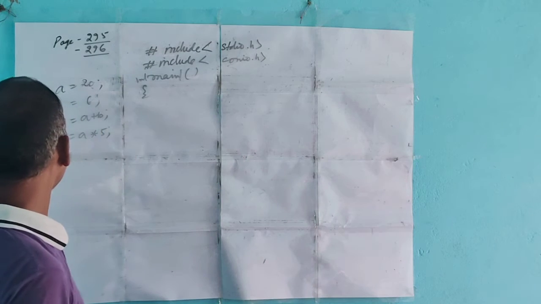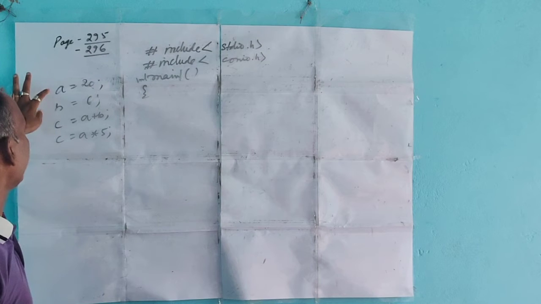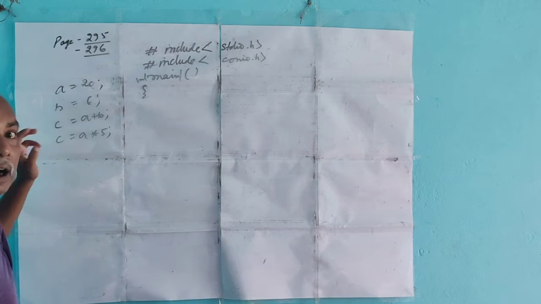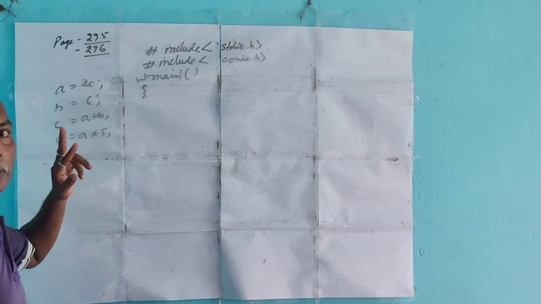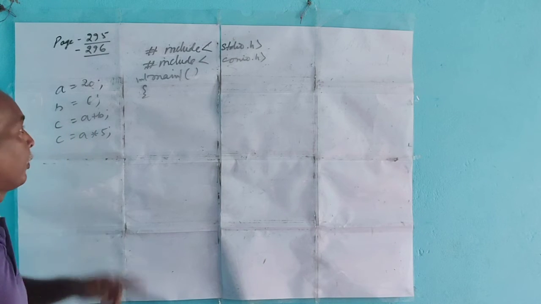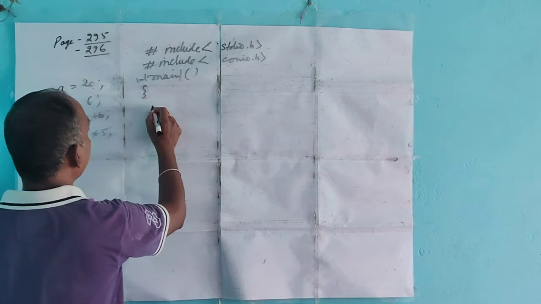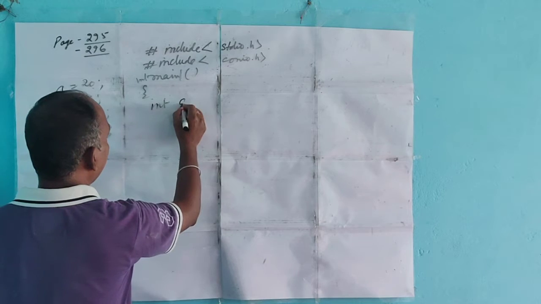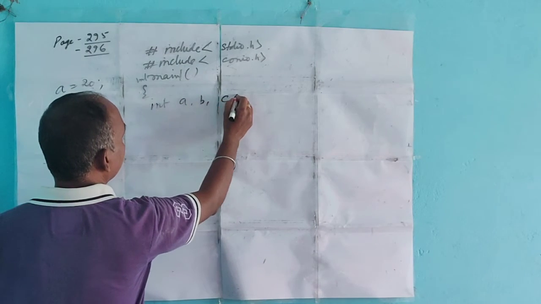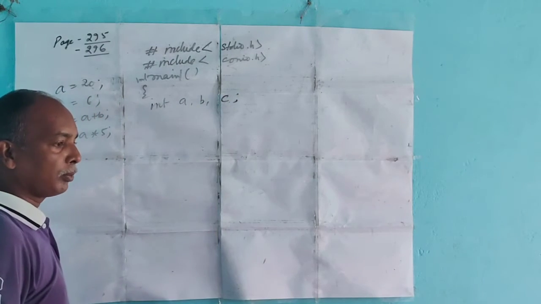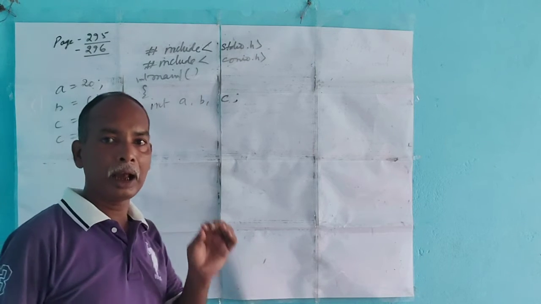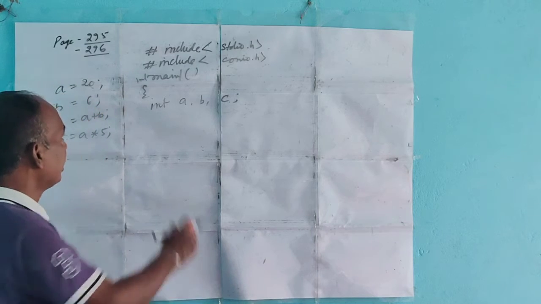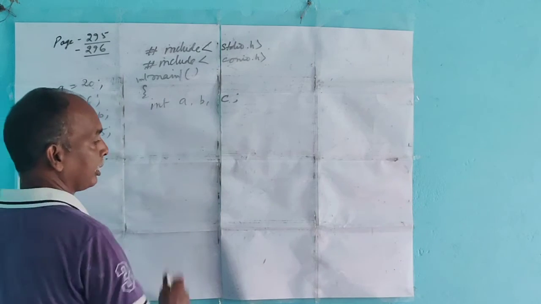Here we declare the variables we are using: A, B, and C. Both A, B, and C are of integer type, so I am declaring int A, B, C. Whatever variable you use in the program must be declared first.